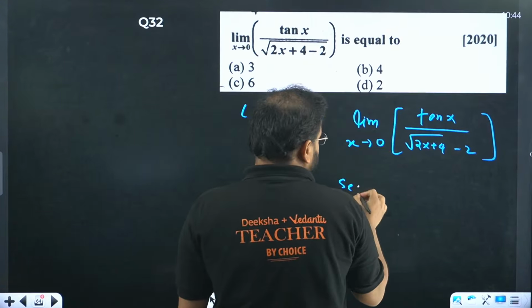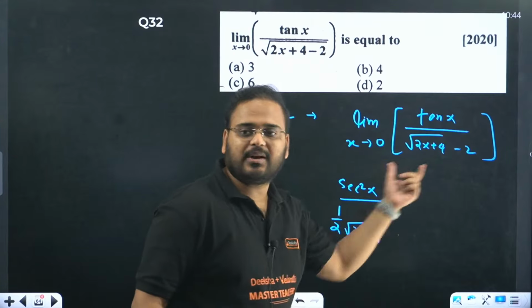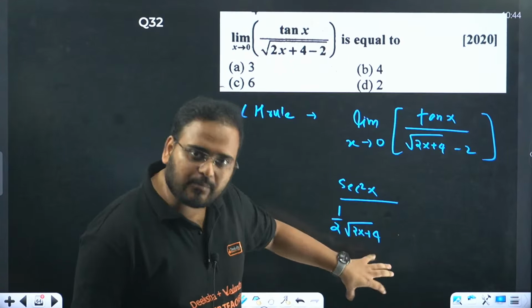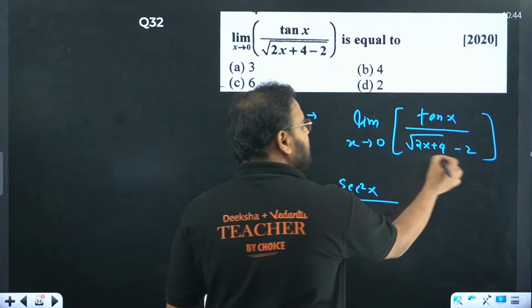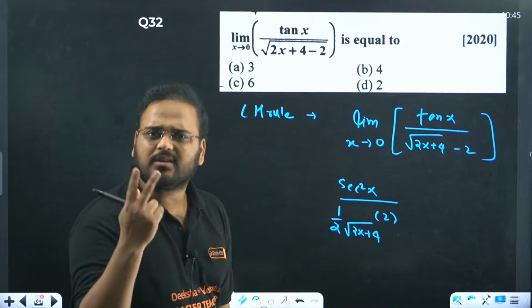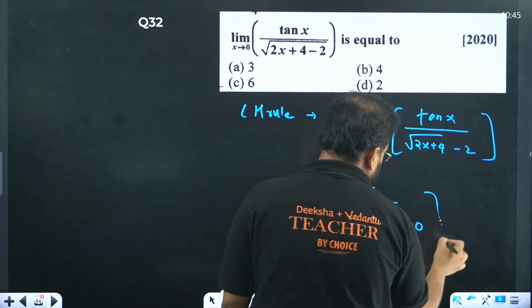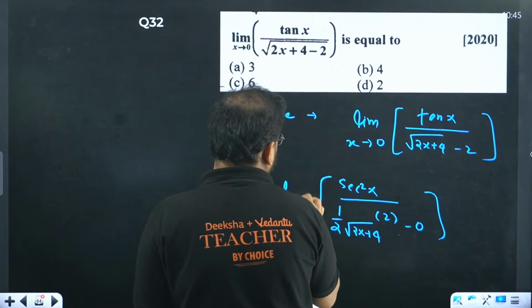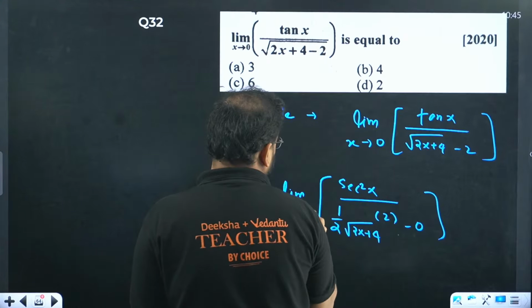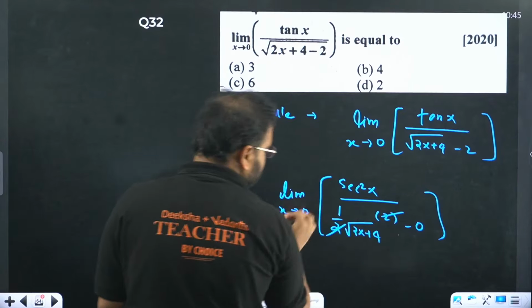So we have secant square x, 1 by 2, this will become what? Root of 2x plus 4, because any root, if you differentiate, it becomes 1 by 2 times the root, same root comes in the denominator, and differentiate 2x plus 4 with the chain rule, you'll get over here 2, because 2x derivative is what? 2. What about minus 2 derivative? Simply 0. That's your answer. Apply here, limit x tends to 0. Check carefully, this 2 and this 2 is cancelled.